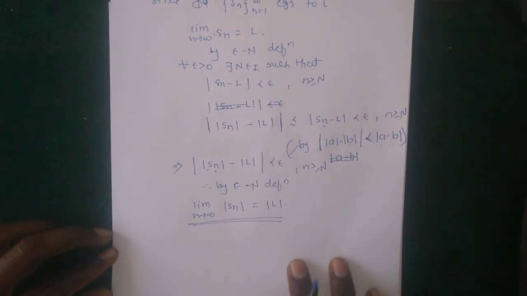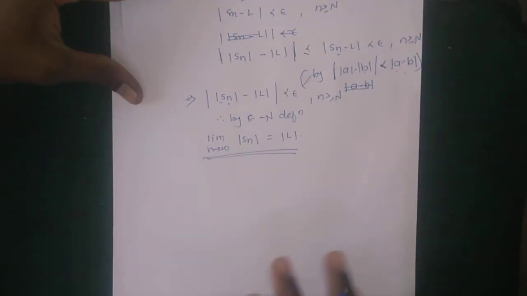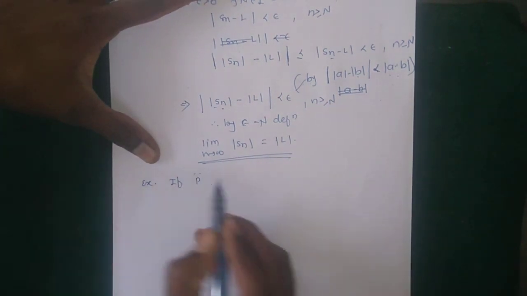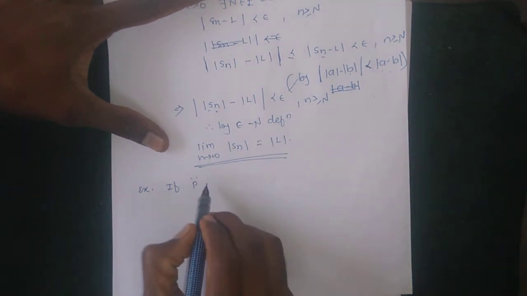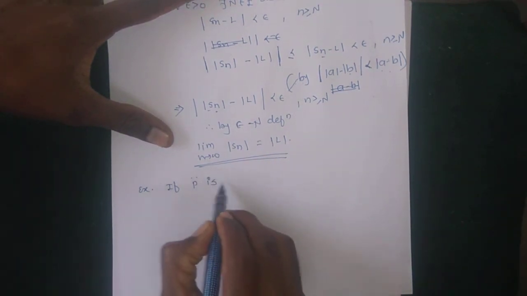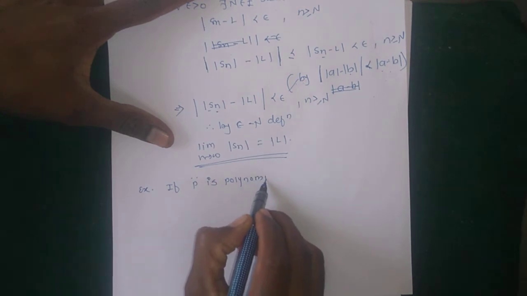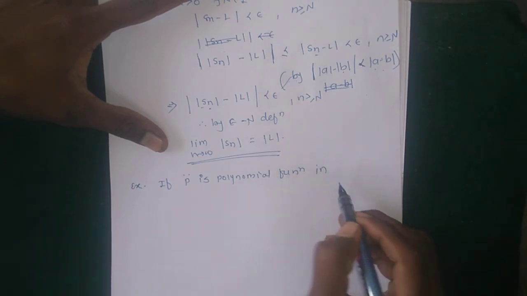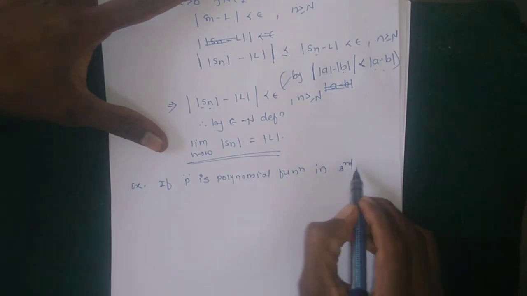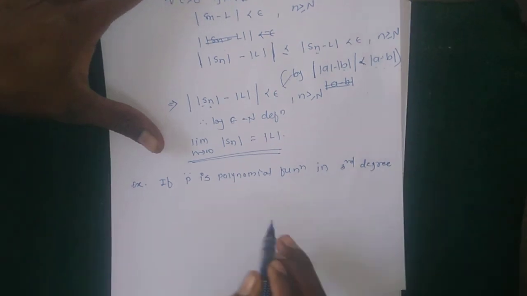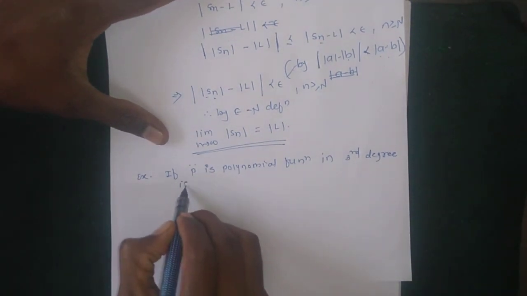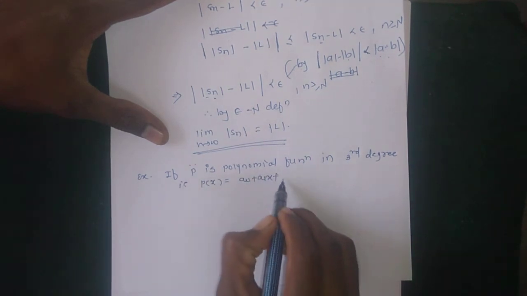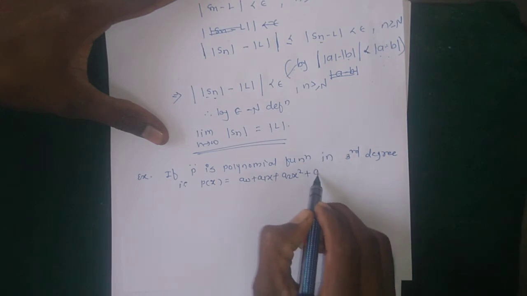Then next example, suppose that P is a polynomial function of third degree, given that P of x is equal to a0 plus a1x plus a2x square plus a3x cube.